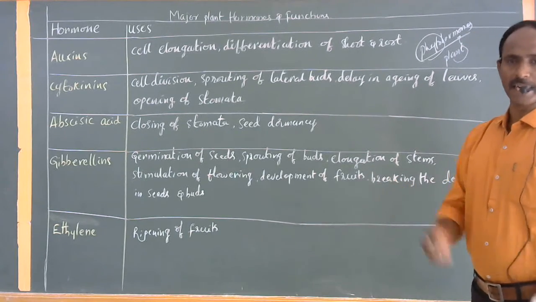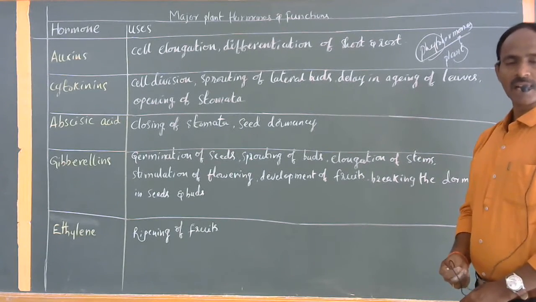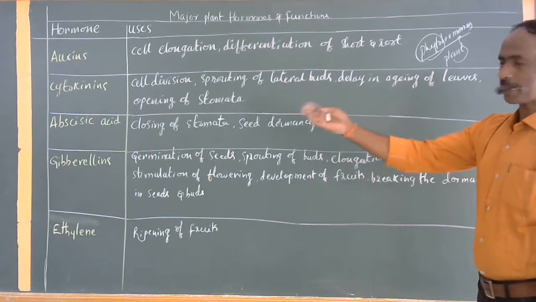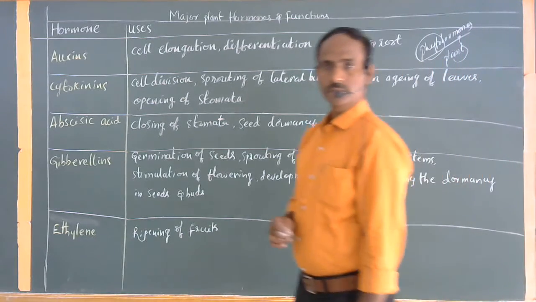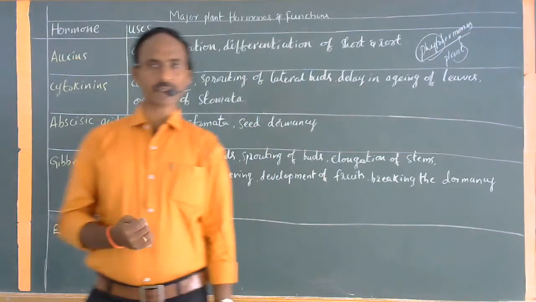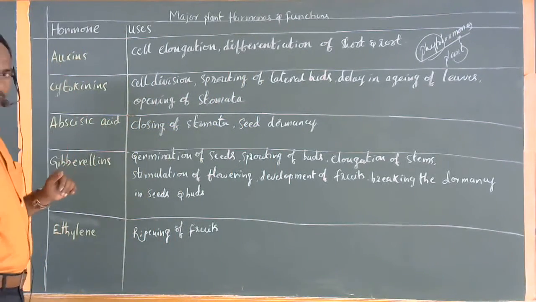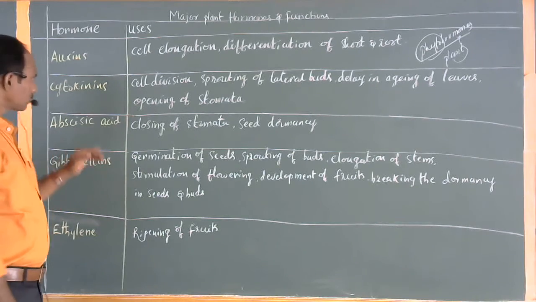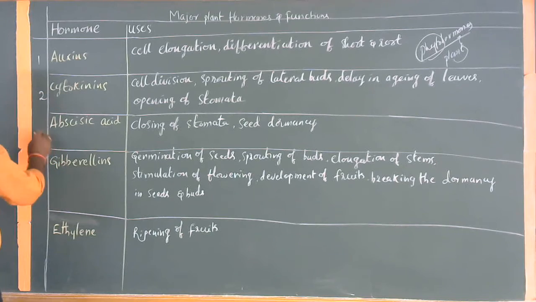Like the animals, which have hormones such as adrenaline, testosterone, estrogen, and luteinizing hormone, plants also have respective hormones. These hormones also take a vital role in maintaining several kinds of functions in the plant itself. These are the major five plant hormones. I will just read them: auxins, cytokinins, abscisic acid, gibberellins, and ethylene.